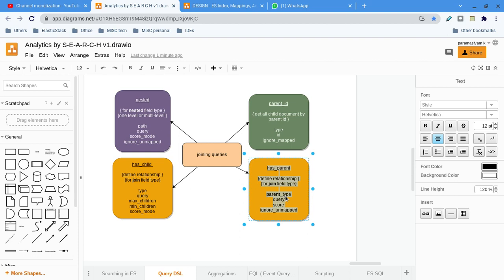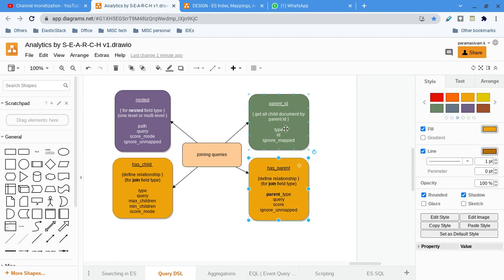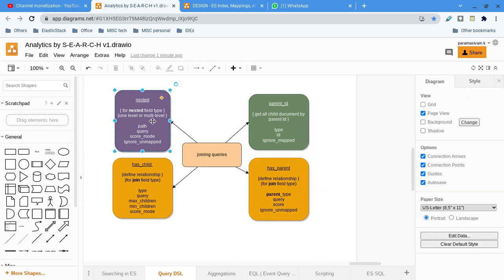For correlation there are separate queries. You can use EQL, the event query language, for correlations. So you can check for a sequence of documents. But still, now I could not find any real-time use case for parent child relationships. But nested we will be using very often.